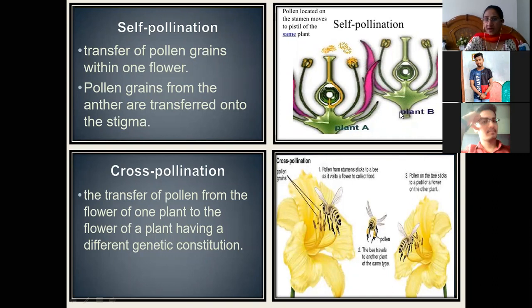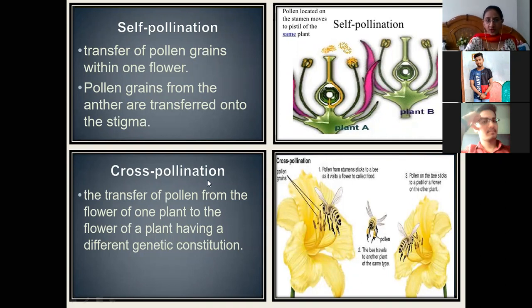Means plant A and plant B here, एक ही plant में हो रहा है. Two plants are not involved in self-pollination. So we can say it is a transfer of pollen grains within one flower, from the anthers to the stigma of the same flower. This thing you have to remember.